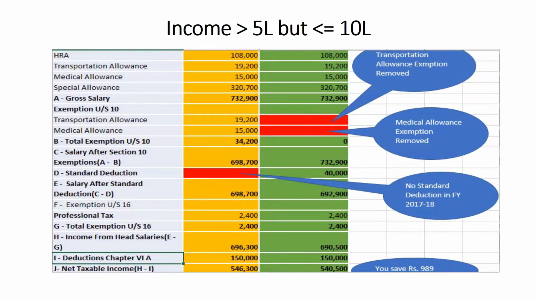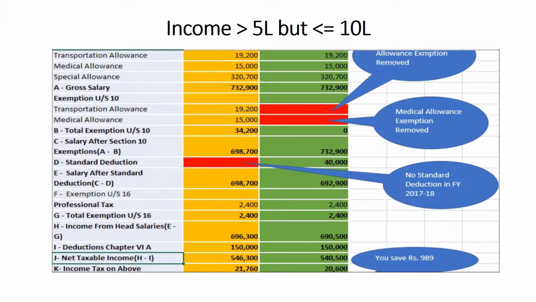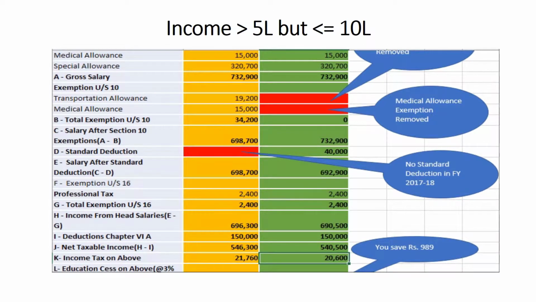We are considering the same chapter 6A deductions of 1,50,000 for both financial years. Net taxable income is 546,300 for the financial year 17-18 while it is 540,500 for the financial year 18-19. If you compare the income from head salaries for the financial years 17-18 and 18-19, you'll see that the difference is 5,800 again. Now let's come back to the net taxable income, which was 546,300 for 17-18, 540,500 for 18-19.